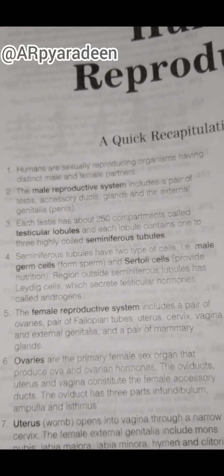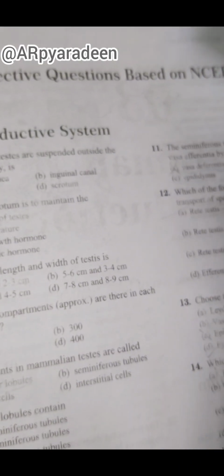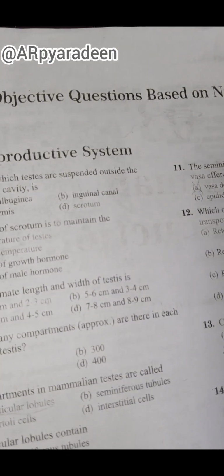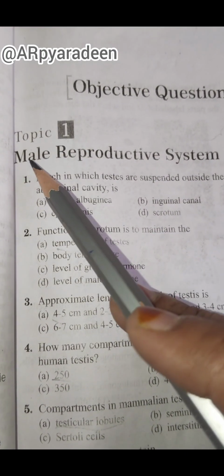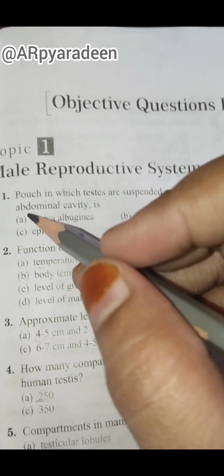Okay, the questionnaire we have prepared here, about 19 to 20 questions I have. So, objective questions based on NCERT text. First question: the pouch in which testes are suspended outside the abdominal cavity is.